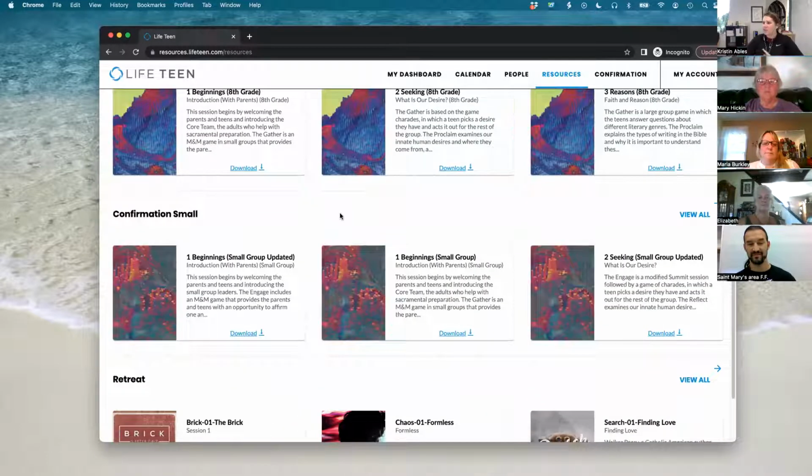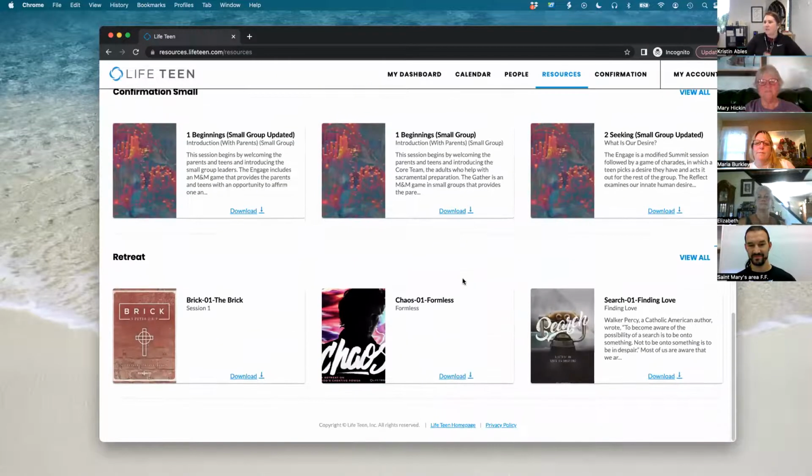And if you do plan on using the small groups, one thing I forgot to mention is we did update them this past summer. So summer of 21, we updated the small group resources where they used to be adapted from the large group, but now they are completely written for a small group instead of being adapted from a large group setting. So the updated ones are going to say small group updated versus just the small group. So both of those are on there, so that looks like there's a lot more than there should be because there's 2 versions.